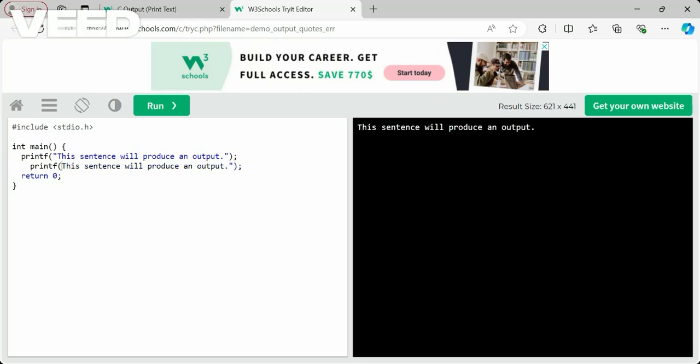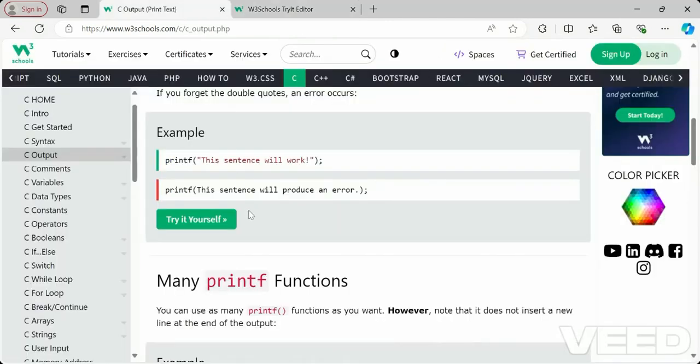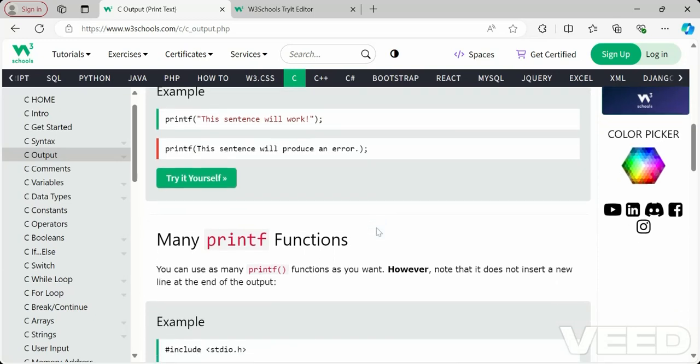See, in C everything you mention in the code has some reason to be there, right? Double quotes are also a very important thing which we have to mention here. That is how printf functions. Here it says undeclared at first use in the statement. The computer is not understanding what this sentence is, because it is not in double quotes. That is the importance of double quotes, and we should not miss them.